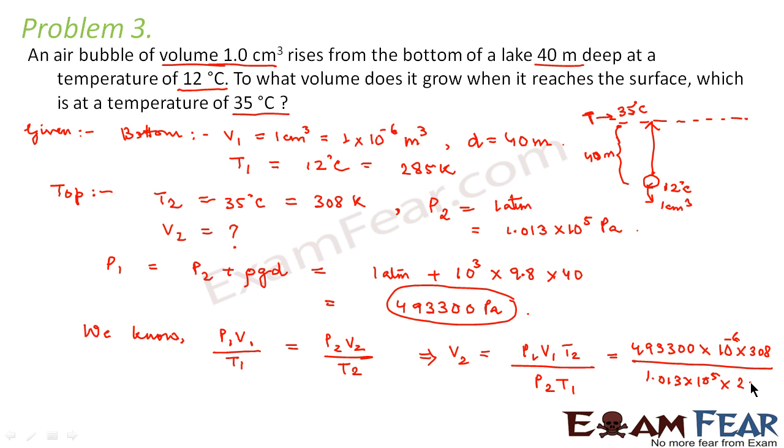T1 is 285. So this value comes out to be 5.263 centimeter cube. So this is the volume of the bubble as it reaches the top. So we can say that the volume of the bubble grows to 5.263 centimeter cube when it reaches the top.